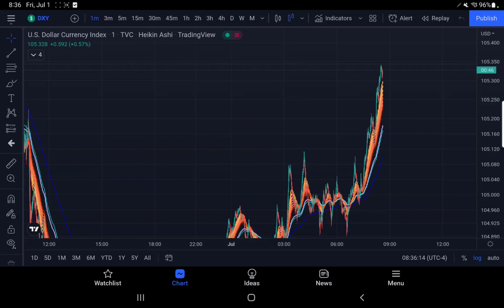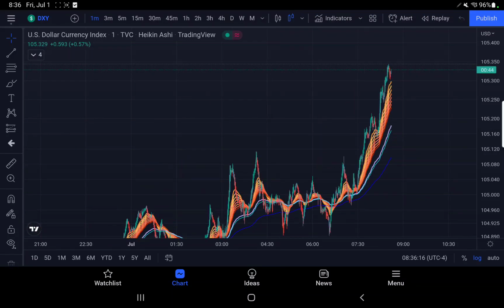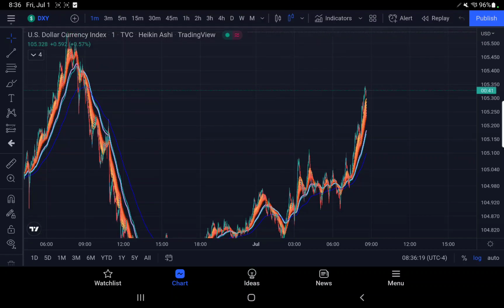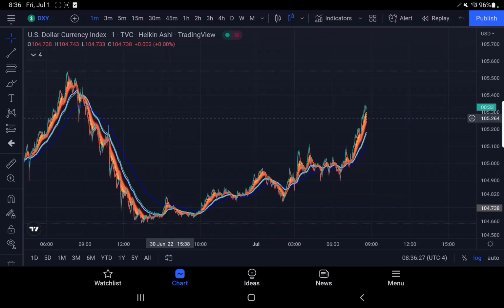Welcome back, everybody. 8:36 a.m. So as you can see, the U.S. dollar currency index is over 105 spot. Man, it's coming up here now. 105 spot 32. Highest levels in many, many years. It's come back finally.